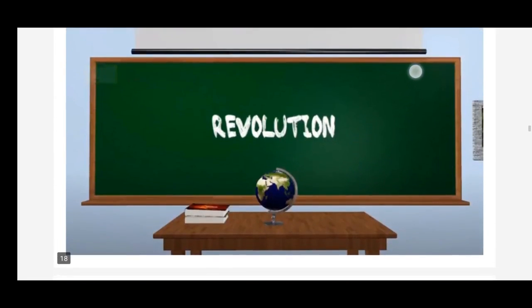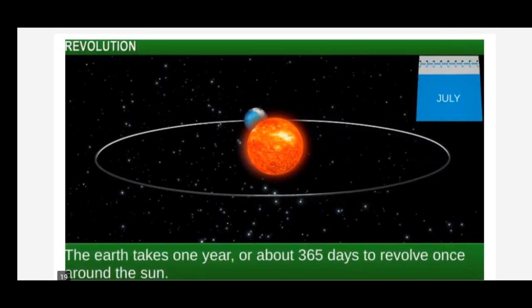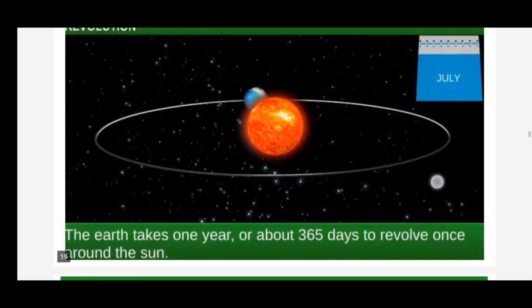Now let us discuss the concept called revolution. The second movement of the earth, around the sun on its orbit, is called revolution, children. So the earth takes 365 days to revolve around the sun. How many days, children? 365 days. Actually I want to say the exact days. It means 365 and 1 by 4 days.